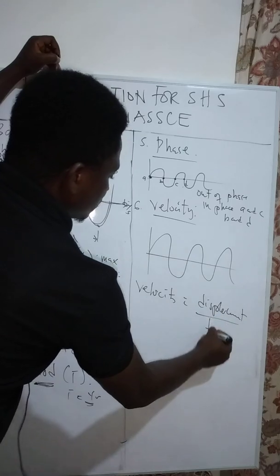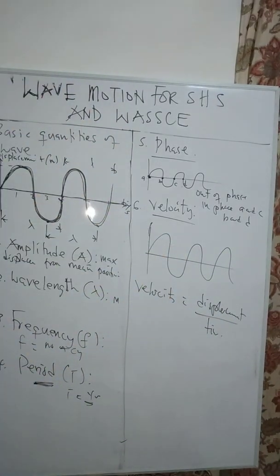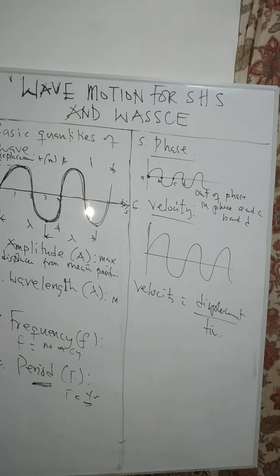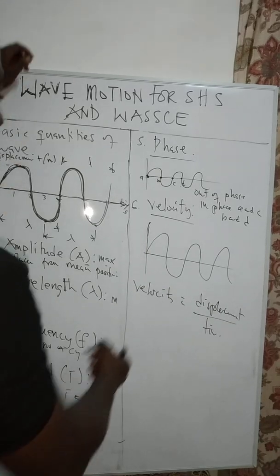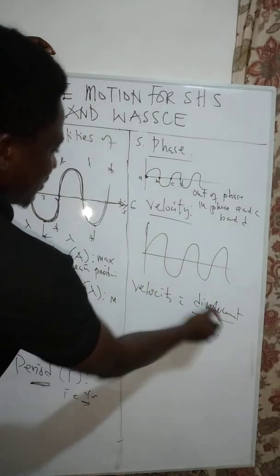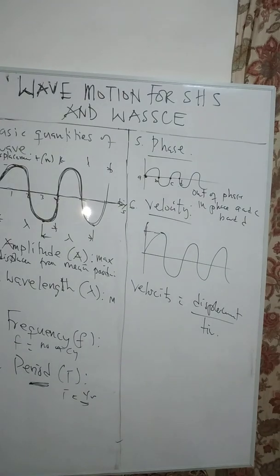all over what? Time. Okay, so I'm still using my curve again so that we can use the curve to derive the equation that we want to derive as far as velocity is concerned. Right now, if you look at this diagram, you will see that the displacement is the maximum displacement here, which is the amplitude.